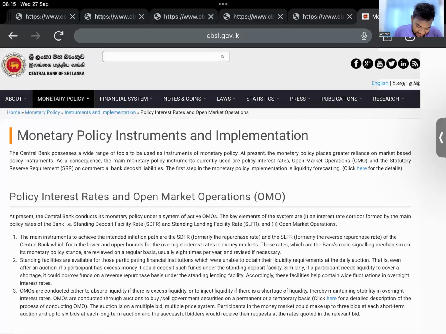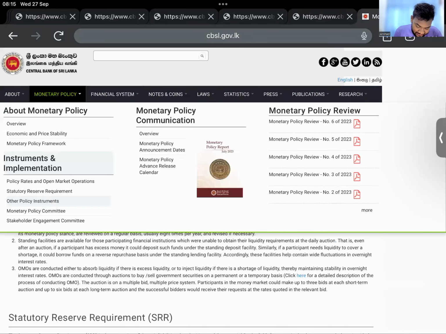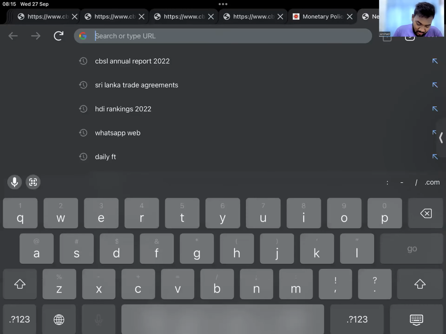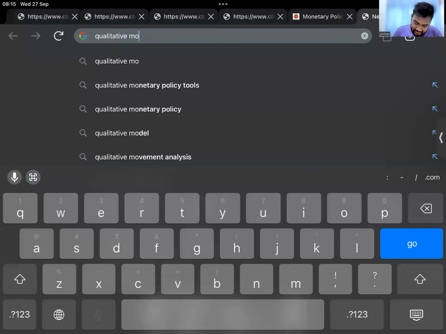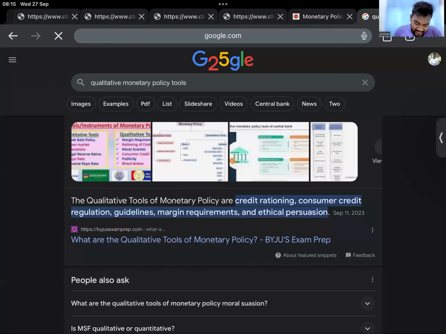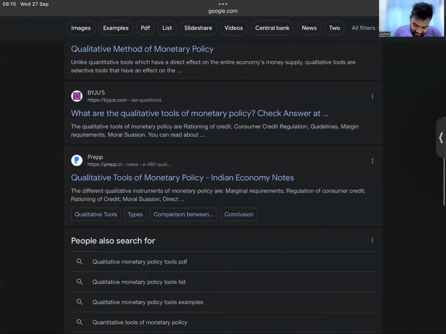Let's say things like, I can't find it, but even do a normal search, right? Qualitative monetary policy tools. If there is one from the central bank, go there.